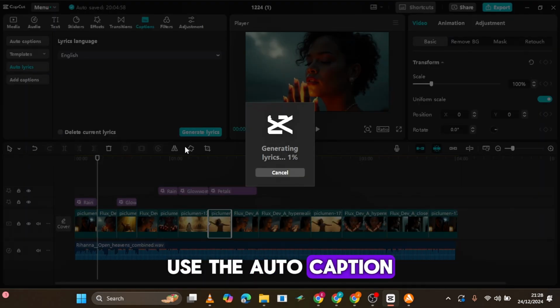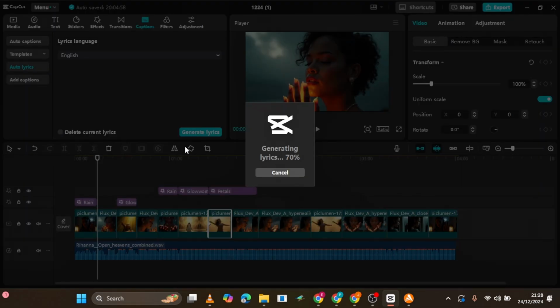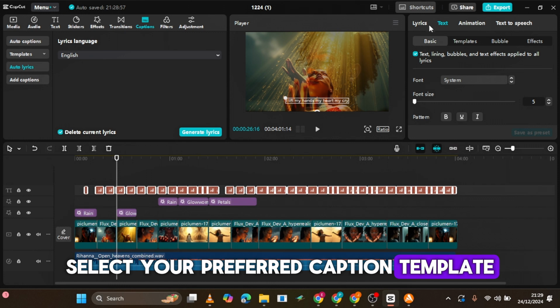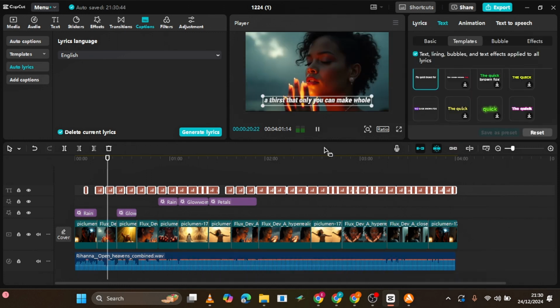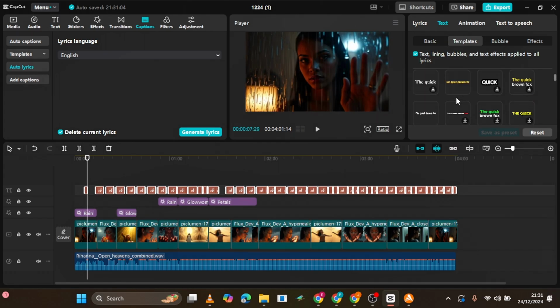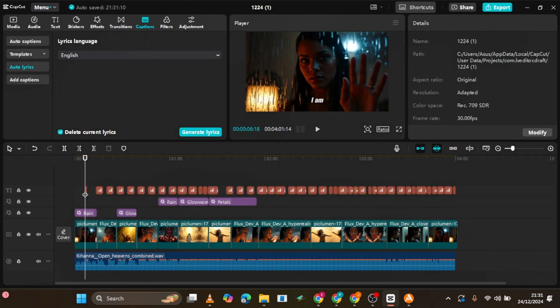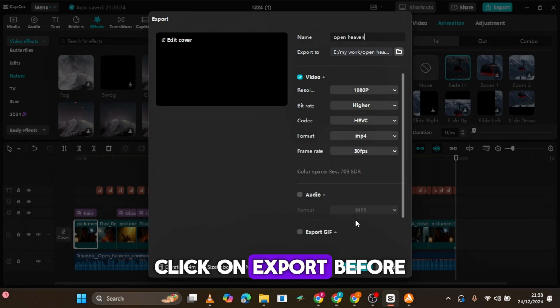Use the auto caption feature to add the song's lyrics. Select your preferred caption template. Take your time with this step, as it really brings the video to life. When you're done, click on Export.